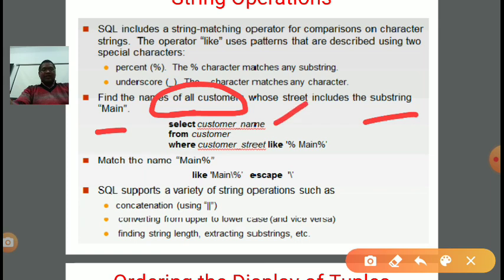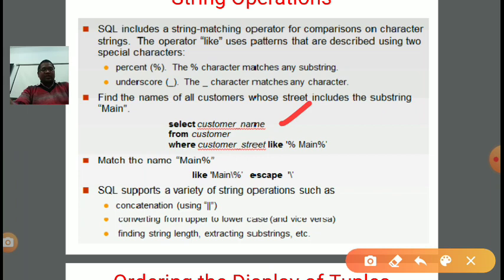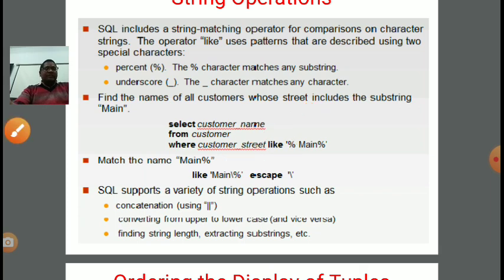In the select clause we write the customer name, from the customer relation, and we put a condition on customer street, with LIKE as the command. Percentage says that anywhere we get this combination of characters, that particular customer street will be picked, and the corresponding customer name will be put in the final output.